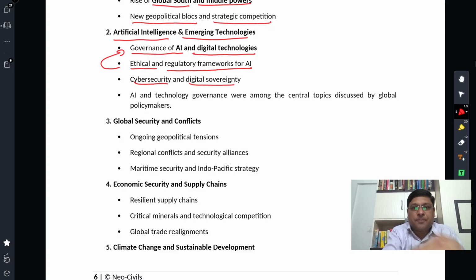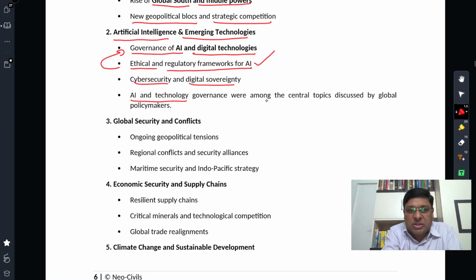Cyber security and digital sovereignty are two important topics. Cyber security, everybody knows that: your personal data, your privacy, misuse of information, forged videos. That comes under cyber security. And digital sovereignty is very important, because every country has a digital repository, and many times multinational companies generate digital data of a country, and that becomes their data. Particularly global south countries like India have been talking about digital sovereignty or data sovereignty. That is one important aspect of global governance of IT in general and AI in particular.